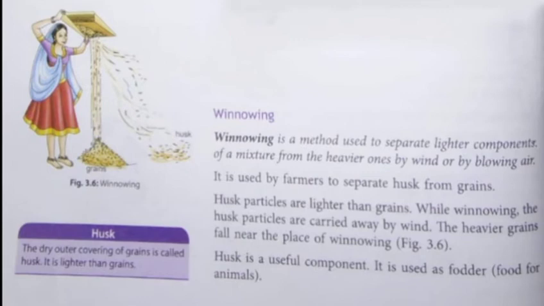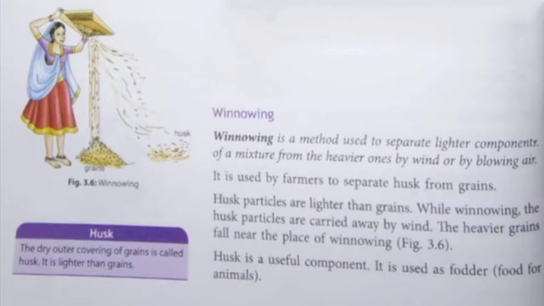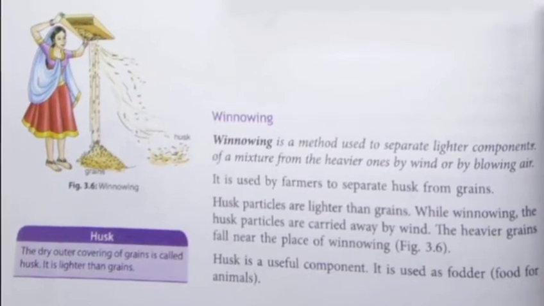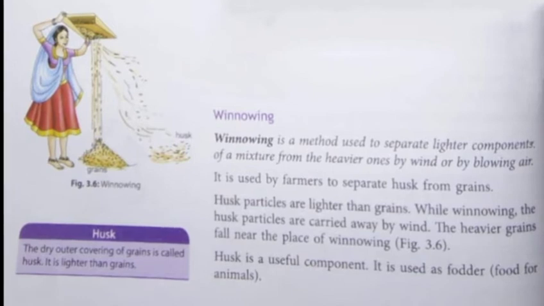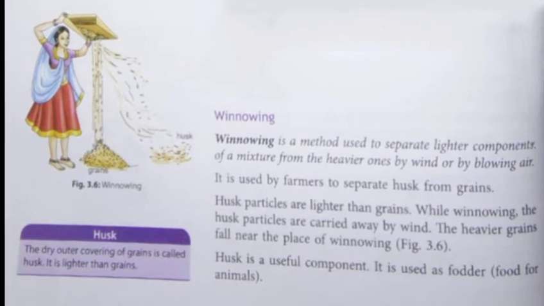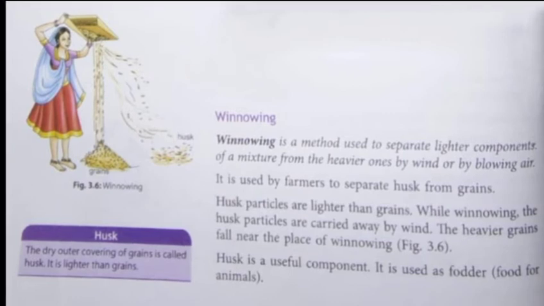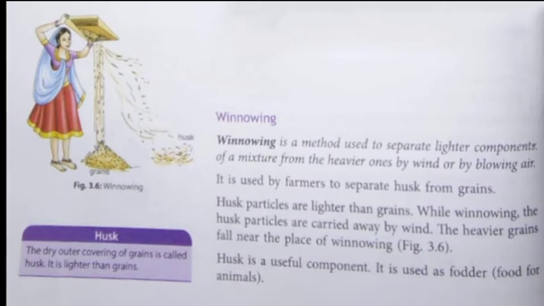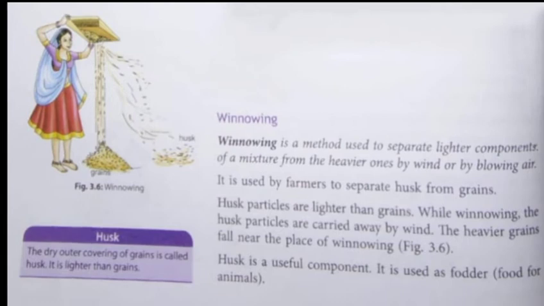In this method of separation, the mixture of grains and husk is taken in a winnowing basket. You are seeing in front of you the lady who is carrying the winnowing basket over the head. So, the farmer or any person doing the process of winnowing simply stands on a raised platform and holds the winnowing basket either on his shoulder or over the head at some height. He then tilts the basket, allowing the mixture of grains and husk to fall down slowly, shaking the basket continuously.